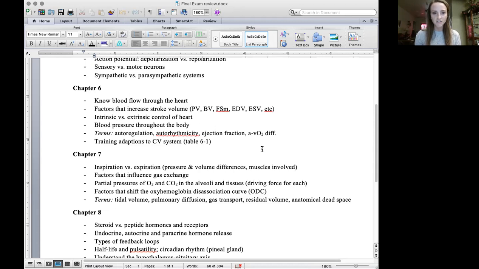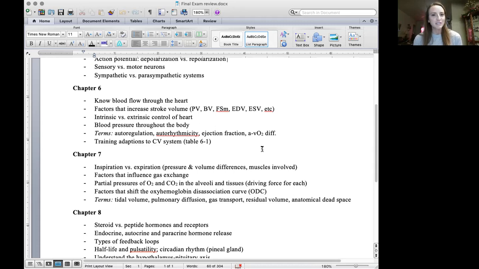So if I give you a place in the heart, you have to know, like I said, where did it come from? Where is it going? Oxygenated, deoxygenated. So knowing peripheral versus venous blood, knowing that as well. Arterial versus venous blood, peripheral versus pulmonary blood. So just knowing everything there is about blood flow through the heart and through the body.